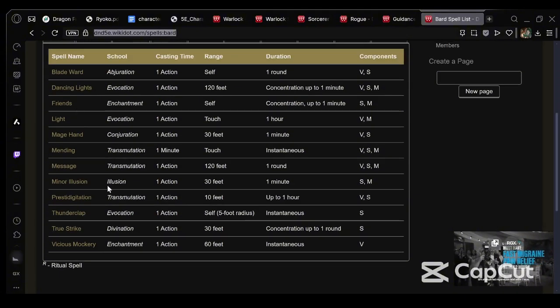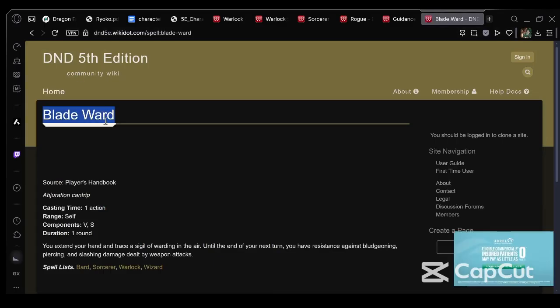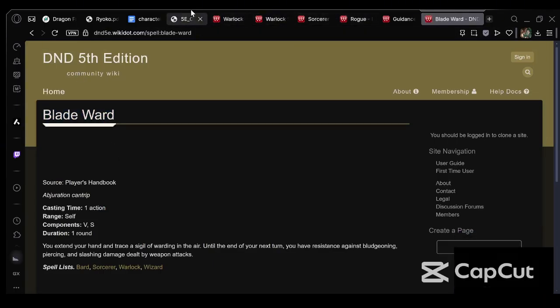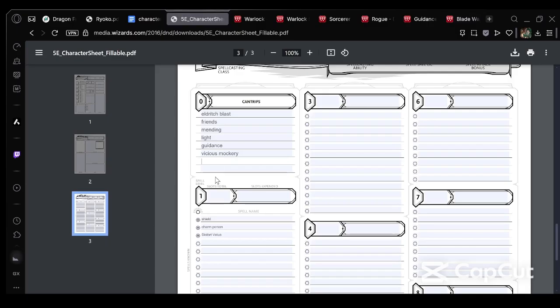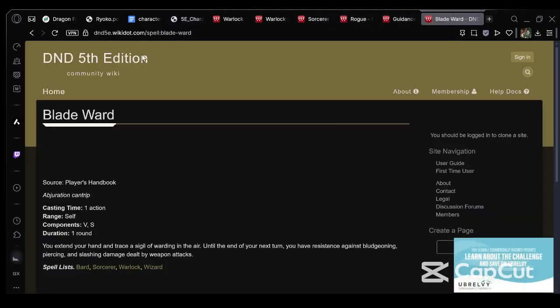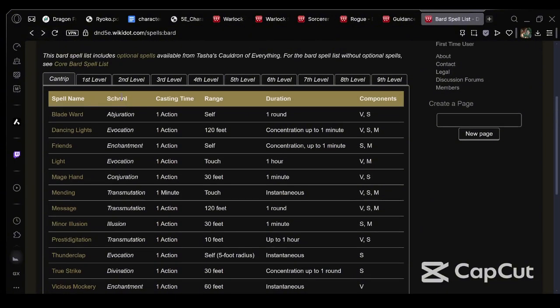Out of all of these, what did Blade Ward do again? Blade Ward, honestly. Blade Ward can give someone resistance to bludgeoning, piercing, or slashing damage, as long as it's not magical. And that can be reflavored as he is just so naturally charismatic that when an enemy goes to strike someone, they look at him and they don't do as much damage as they think because they're not fully focused on the target. Then you get 1 first level spell slot from the Bard.